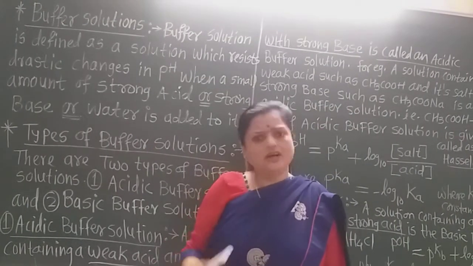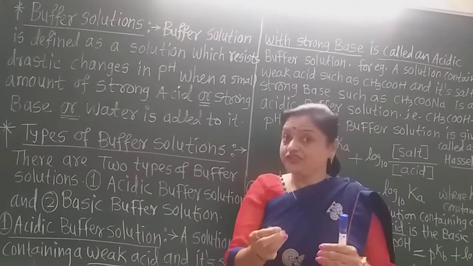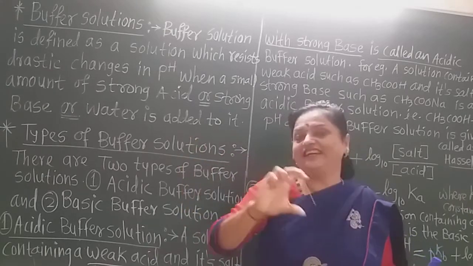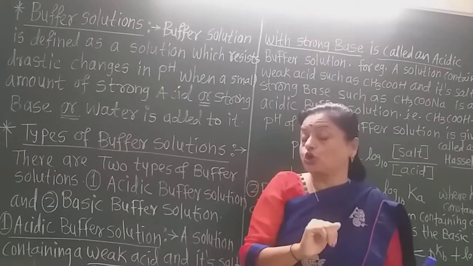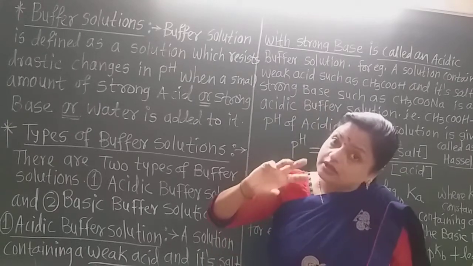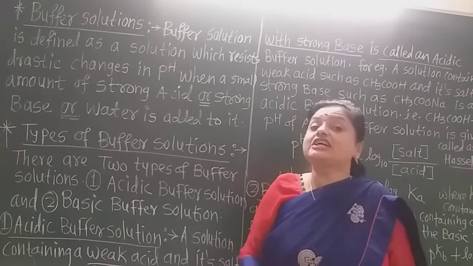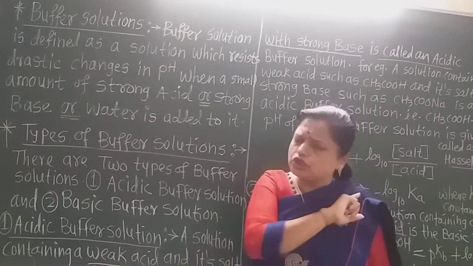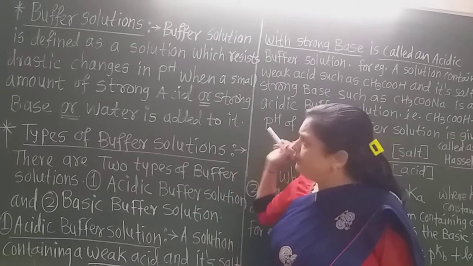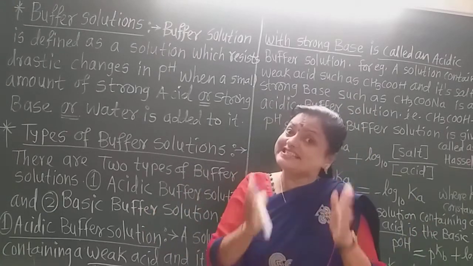Generally we see that in some solutions, if we add a strong acid, definitely the pH changes, that is, it decreases and comes to the acidic level of the pH scale, that is 1 to 6. If we add a strong base to some solution, what will happen there? Their pH increases, from 8 to 14. But buffer solutions are such solutions whose pH does not change if we add a small amount of strong acid or strong base or water to them, and keep them for a long time. Their pH remains as it is.